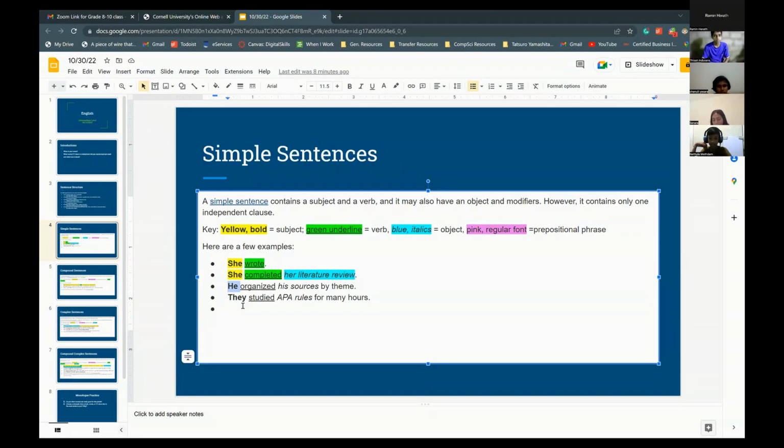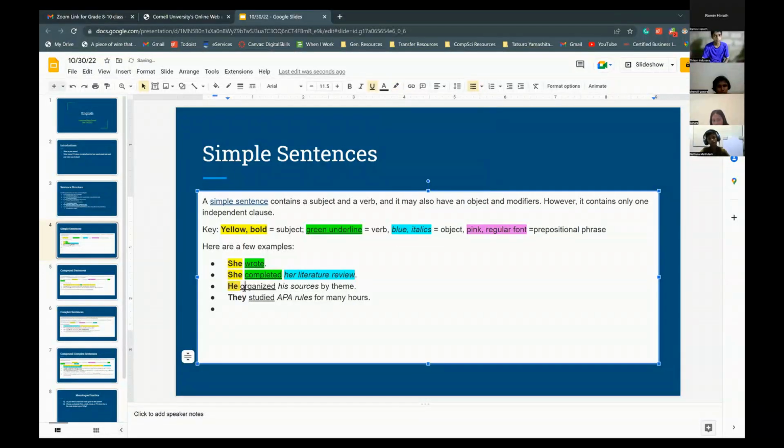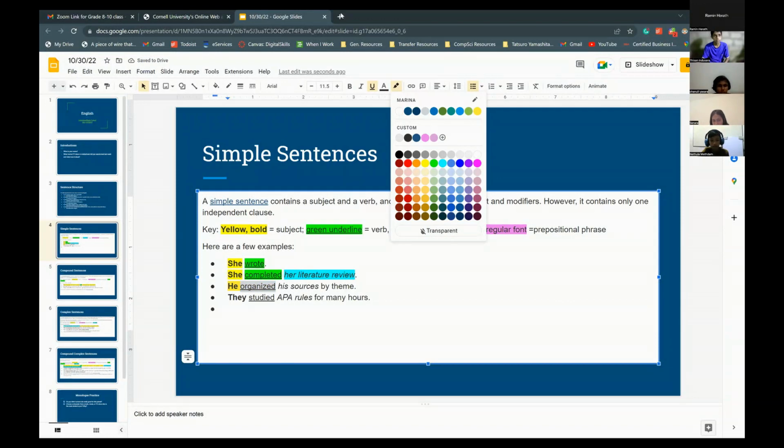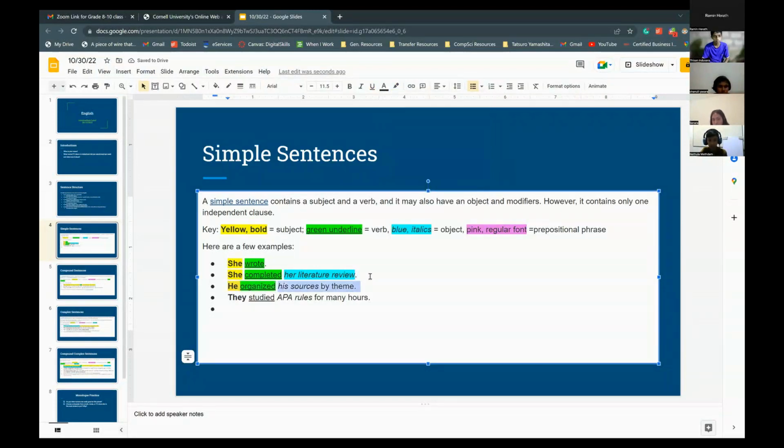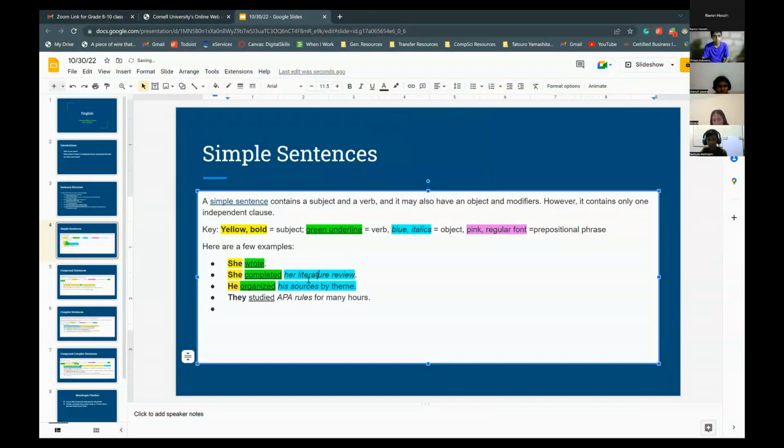What would "he" be highlighted as? Yellow color. Yep. What about "organized"? Green color. Verb. Mm-hmm. And what about blue? Object. Yes.